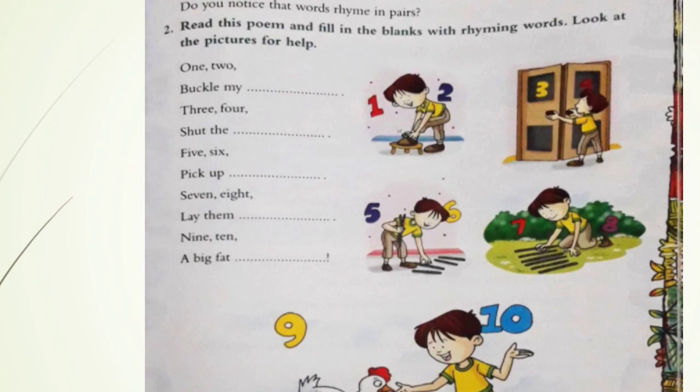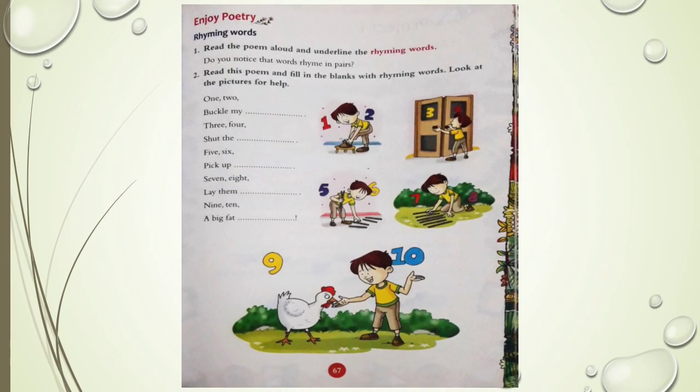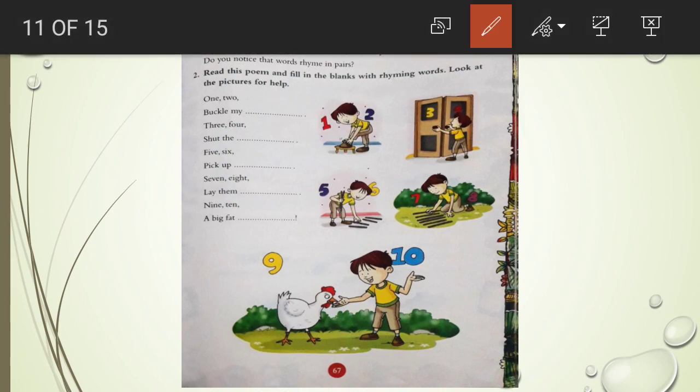1, 2, buckle my. You can see the picture. 1, 2. You can see this picture. 1, 2, buckle my shoe. Okay. So, write shoe here. 3, 4. Where is the picture of 3, 4? Yeah. This one. So, you can write 3, 4, shut the door.